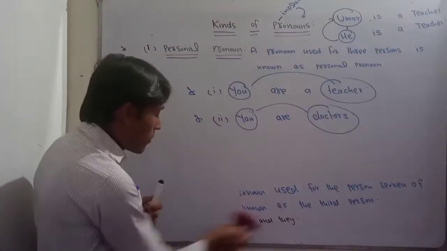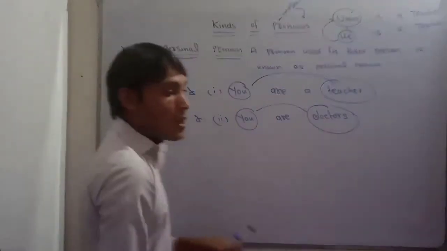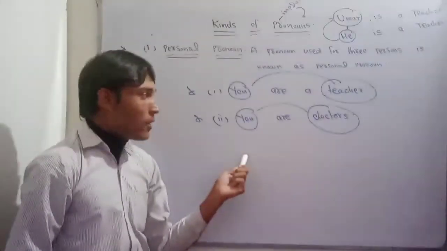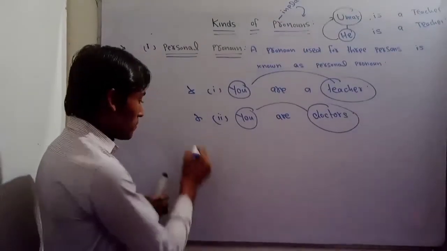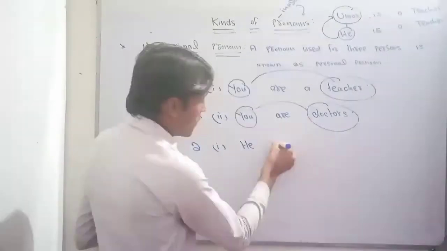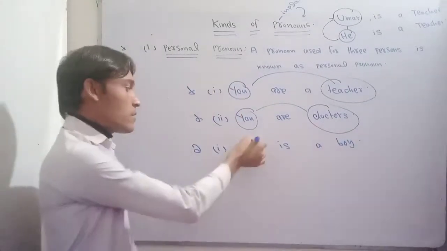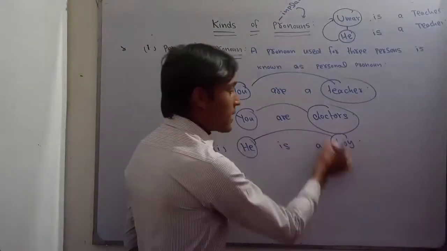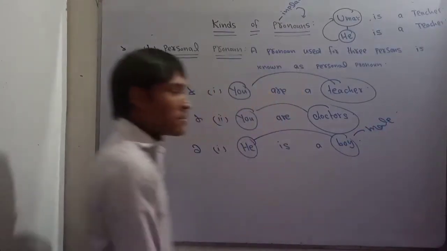Now if we talk about "he", "he" is used for a male creature. Male creature means it may be people or male animals. For example, I say that he is a boy. He is a boy. So it simply means that this "he" refers to the boy, and the boy is basically male here.